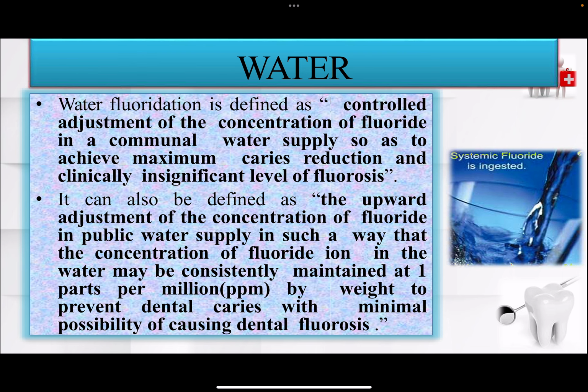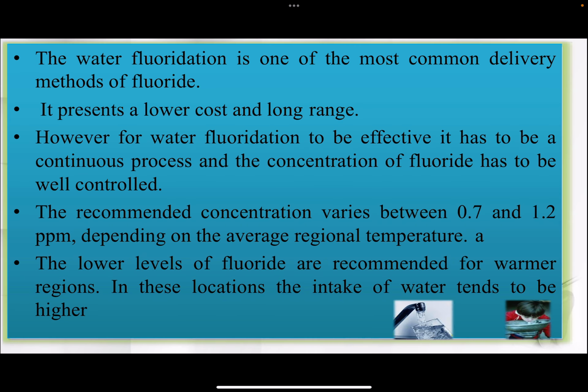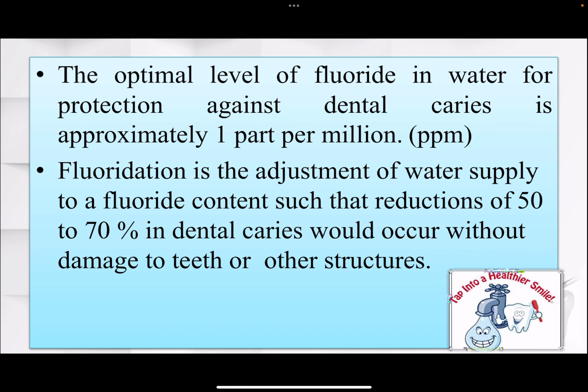Water fluoridation is defined as the controlled adjustment of the concentration of fluoride in a communal water supply so as to achieve maximum caries reduction and a clinically insignificant level of fluorosis. It presents a lower cost and is long range, and the recommended concentration varies from 0.7 to 1.2 ppm depending on the average regional temperature. The optimal level of fluoride in water for protection against dental caries is approximately 1 part per million.